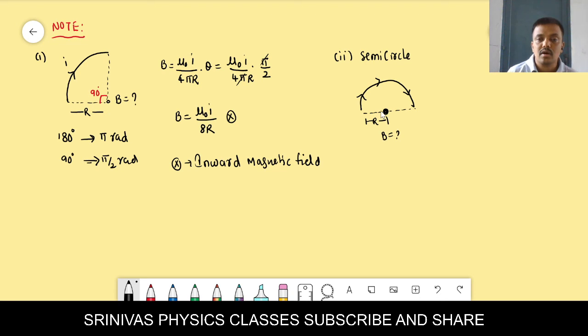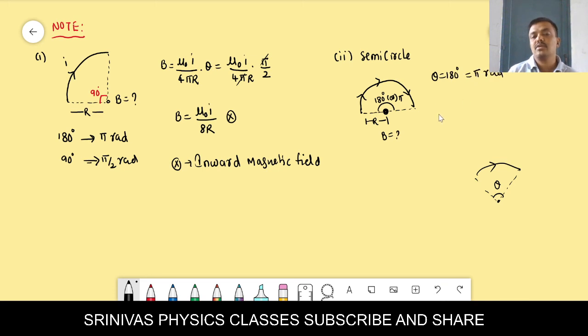For that purpose we have to find how much angle it is making. You should join the edges. When you take a certain arc and this is the center, and you join the arc ends with the center, it makes some angle, that is theta. When you join both ends to the center, the angle here is 180 degrees, or we can take it as pi radian. So theta is 180 degree or pi radian.